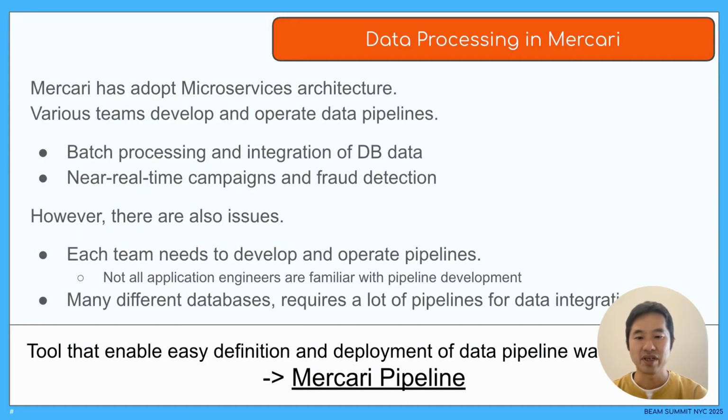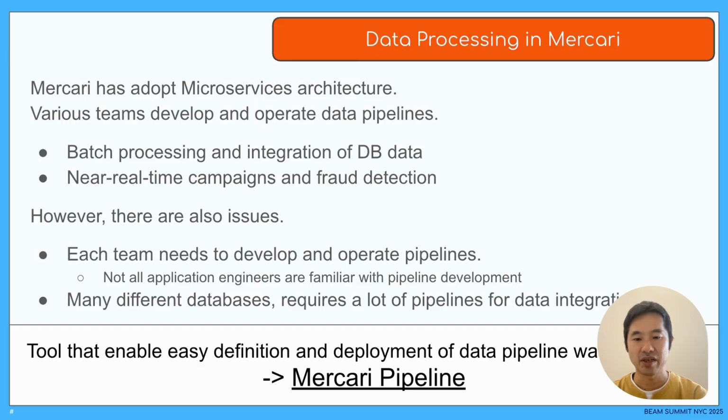Here is an introduction to data processing at Mercari. At Mercari, various data pipelines are developed and maintained, including batch data integration from various databases to a data warehouse and other databases. Near real-time campaign promotions and fraud detection are also used. As middleware for data pipelines, we use Cloud Dataflow and Apache Flink on Kubernetes to develop the pipelines.